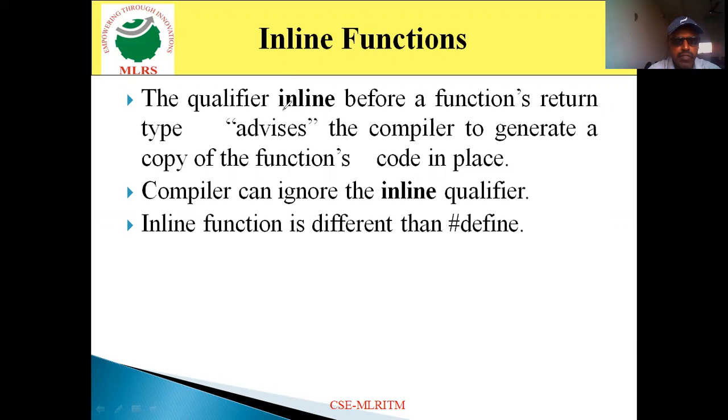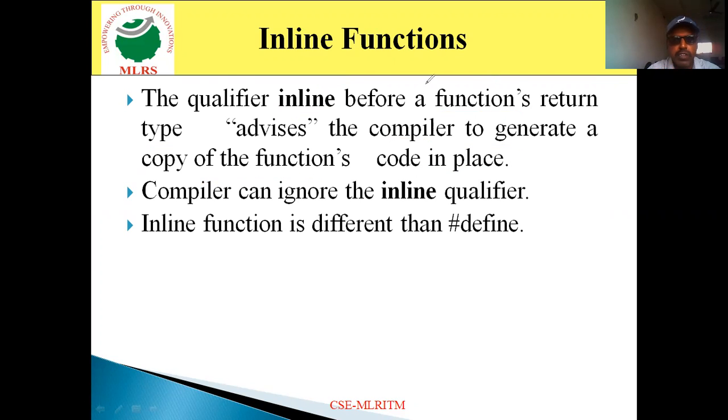And you define the inline function with the keyword inline before the function's return type. Before the function's return type, you specify the inline keyword, which indicates that the following function is an inline function. When you specify this inline keyword for a function, the compiler places a copy of the function's code in the place of the function call. So it places a copy of the function.